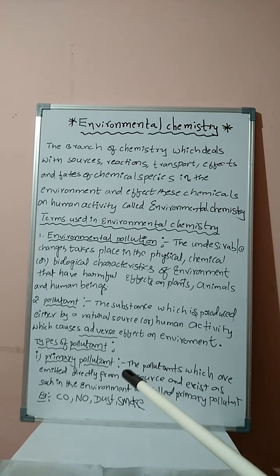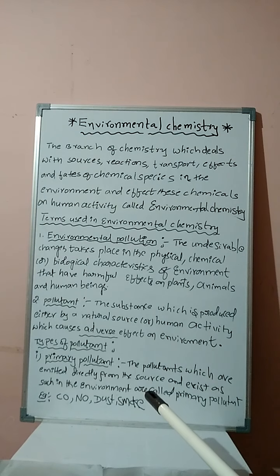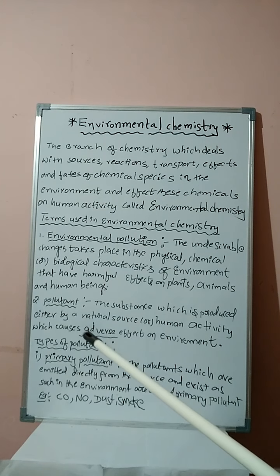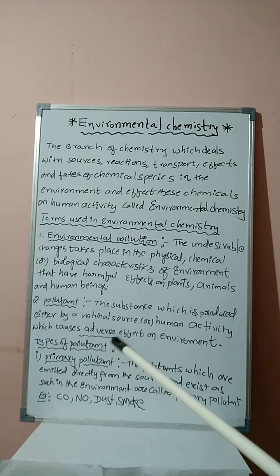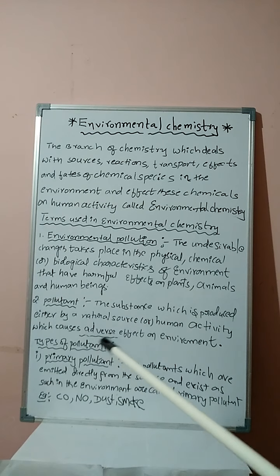Here, students, some substances are produced by natural sources, for example carbon monoxide is produced by natural sources, or by human activity, the same carbon monoxide produced from factories also, which causes adverse effect. Adverse means very bad effect on the environment.